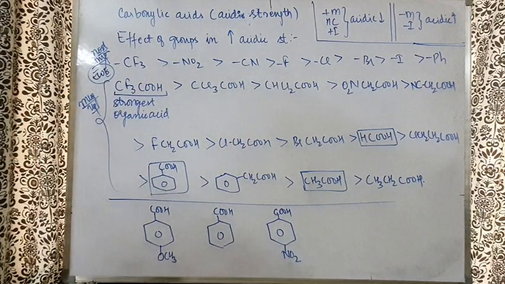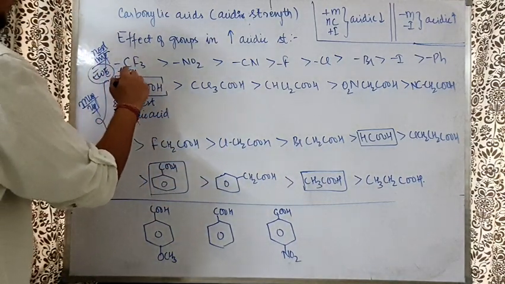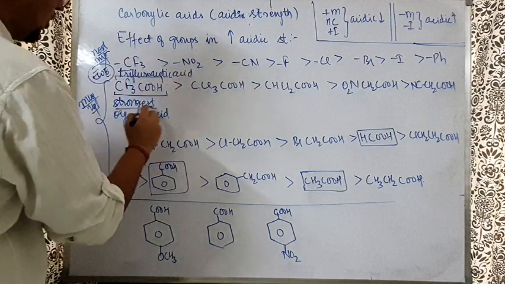Sir, can we derive it also? Yes, some little bit of ideas from here you can derive, but there are certain things which you have to just remember. For example, I'll tell you, trifluoroacetic acid we call them. Trifluoroacetic acid is the strongest organic acid.